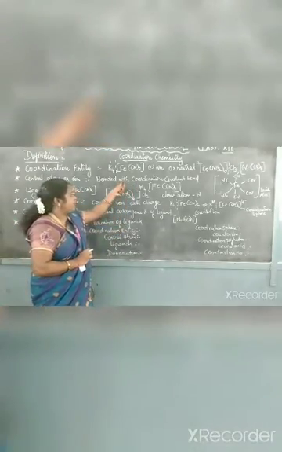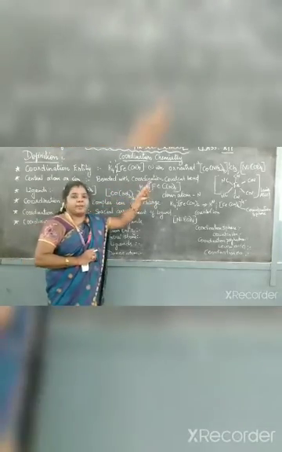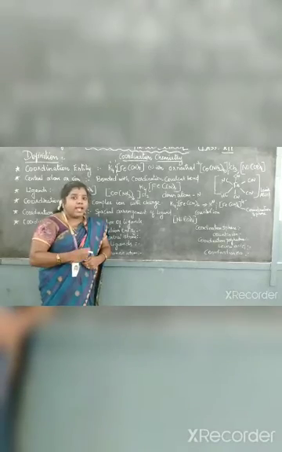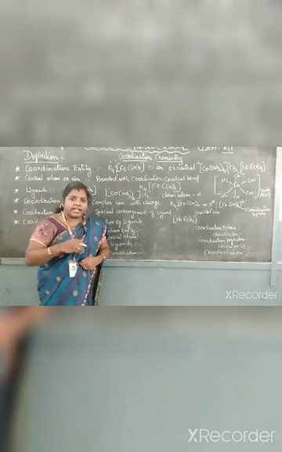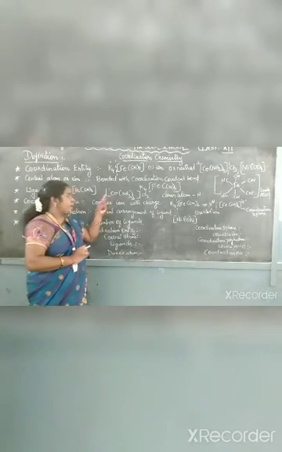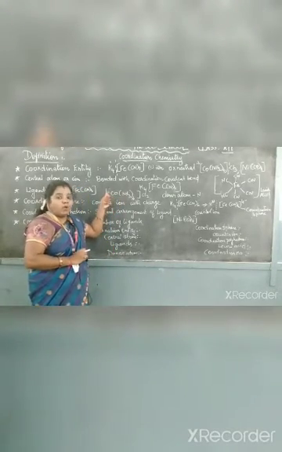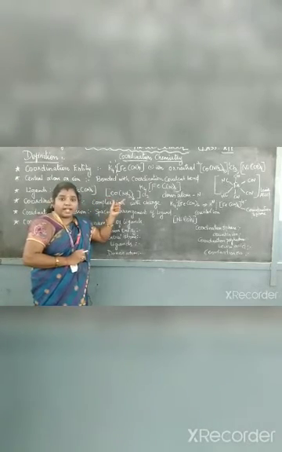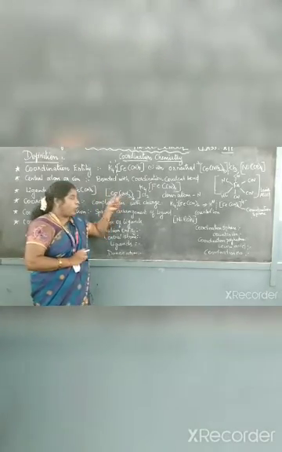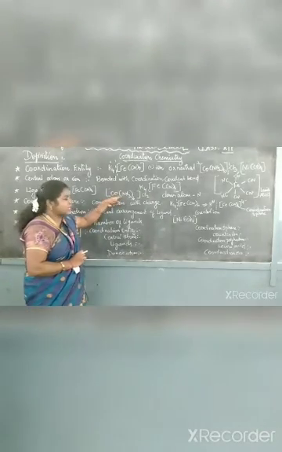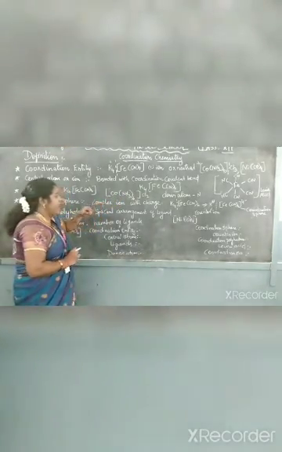So in the last definition we saw that the metal atom Fe acts as a Lewis acid because it accepts the electron. And which one will donate the electron? Obviously the ligands donate the electron, because in the square bracket two substances will be there. One is the central metal atom, which accepts the electron. So which one is donating the electron? Obviously the other one will be donating the electron. So that is called a ligand. Okay.